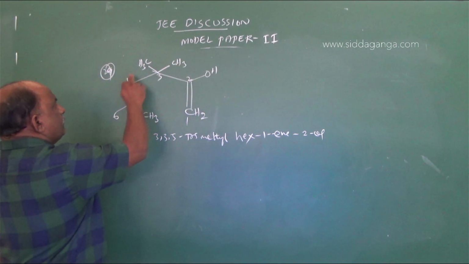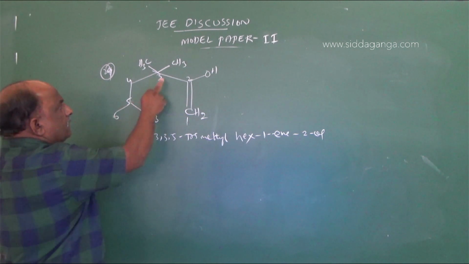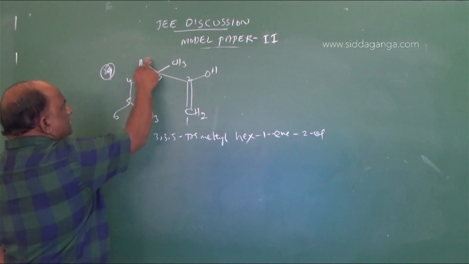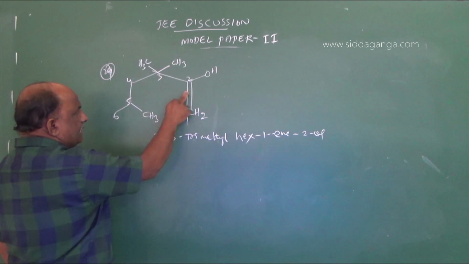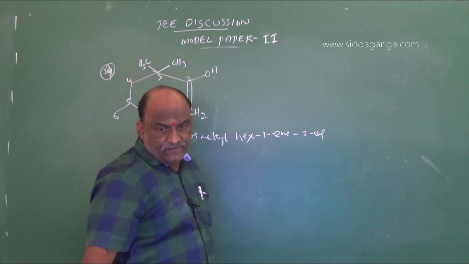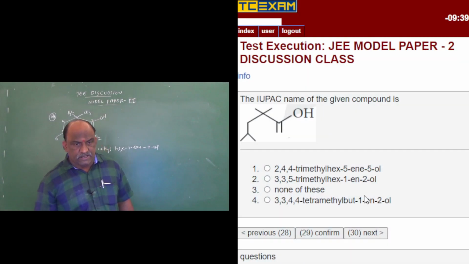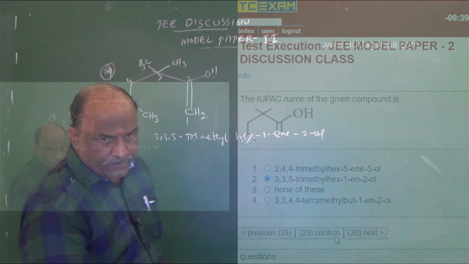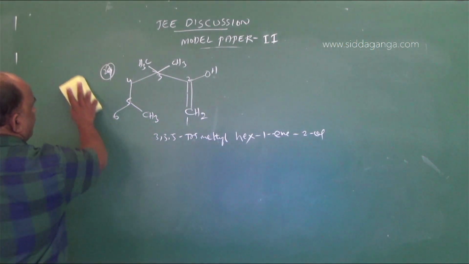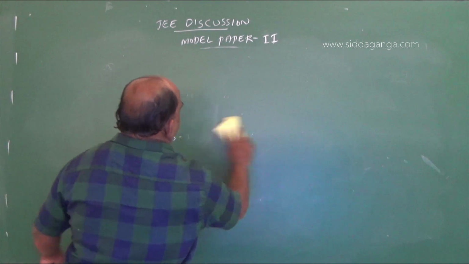Numbering 1, 2, 3, 4, 5, 6, we have 3 methyl, 3 methyl, 5 methyl, so trimethyl, 3, 3, 5. First is ene, second is ol. So the right answer is 3,3,5-trimethylhex-1-en-2-ol. Next, question number 30.